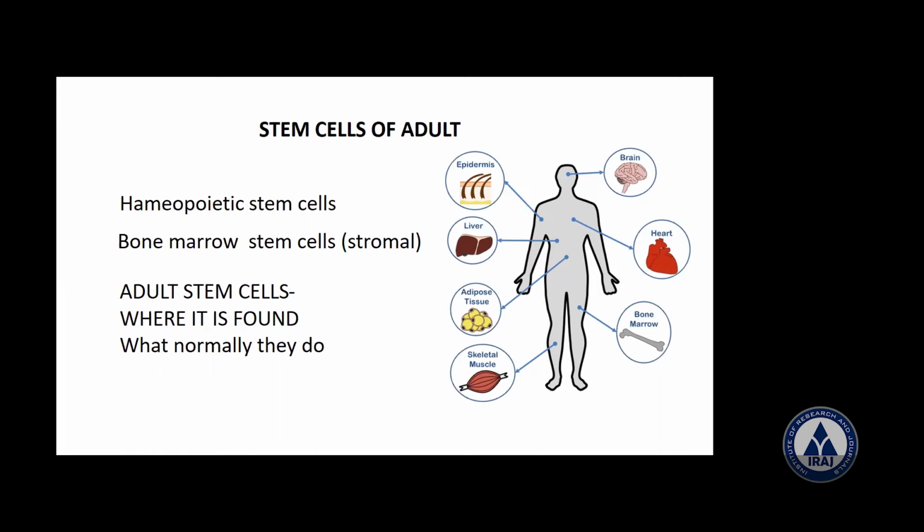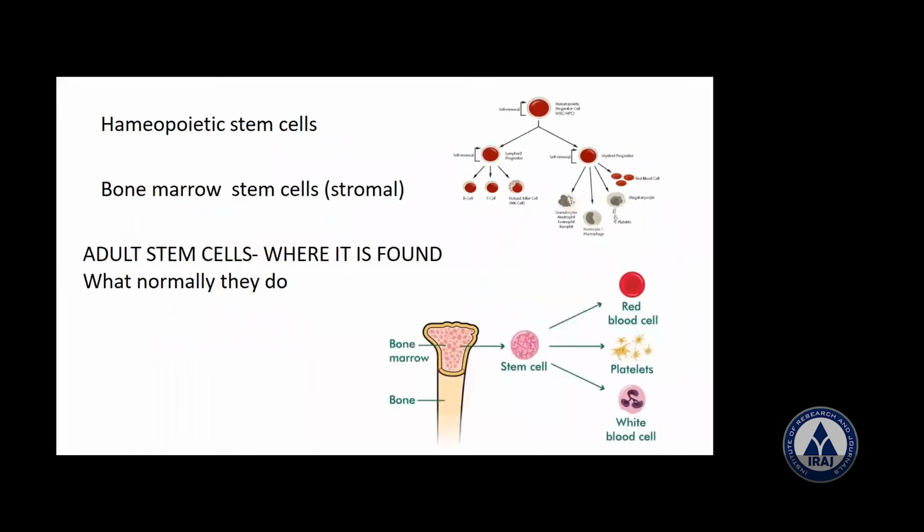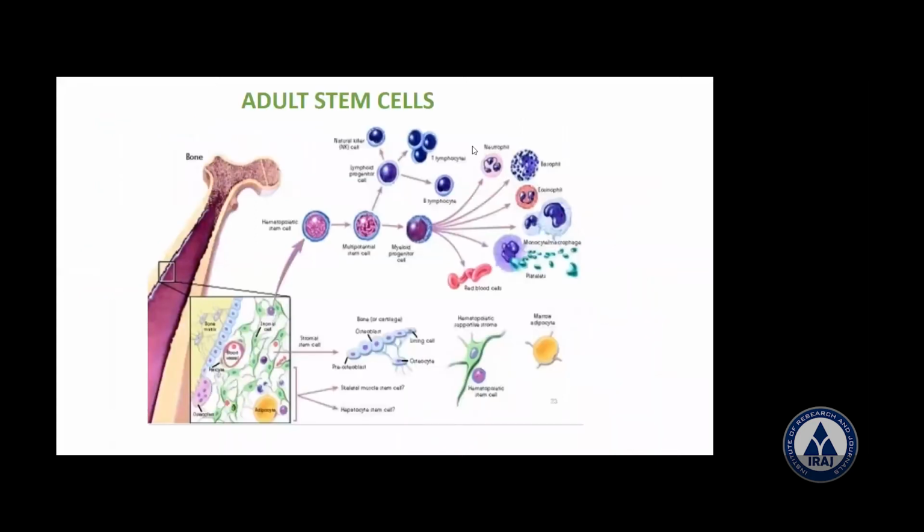Okay. Now after that, go to the next picture here. Now, see the hemopoietic stem cells. These hemopoietic stem cells, what do they have? Bone marrow stem cells, and you can see where adult stem cells are found here. This is bone marrow stem cells, and stromal cells here.